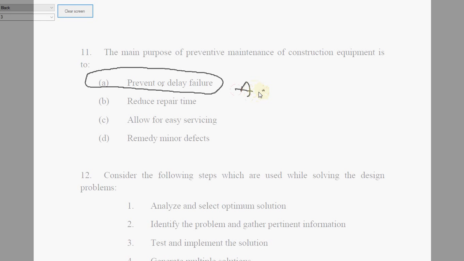The other benefits or purposes of preventive maintenance of construction equipment are that equipment downtime is reduced and the number of repairs is also reduced. Better conservation of the assets and increased life, and reduction of overtime costs. So these are the other points that I could collect on this topic.